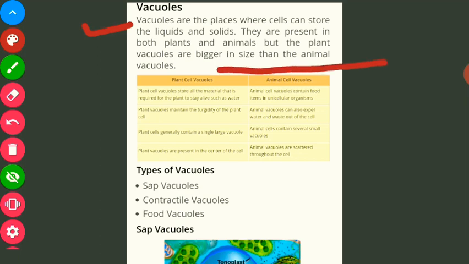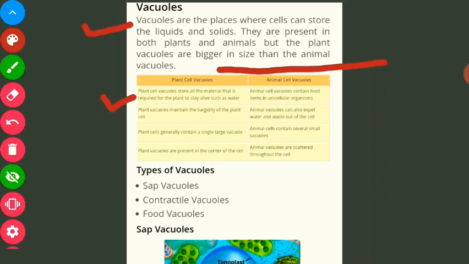Understand this also, remember this. Plant cell vacuoles help in the storage of material so that the cell can stay alive. Water also remains stored inside the vacuoles. Plant vacuoles maintain the turgidity of the plant cell. Turgidity means the particular shape of the cell, which is maintained with the help of vacuoles.